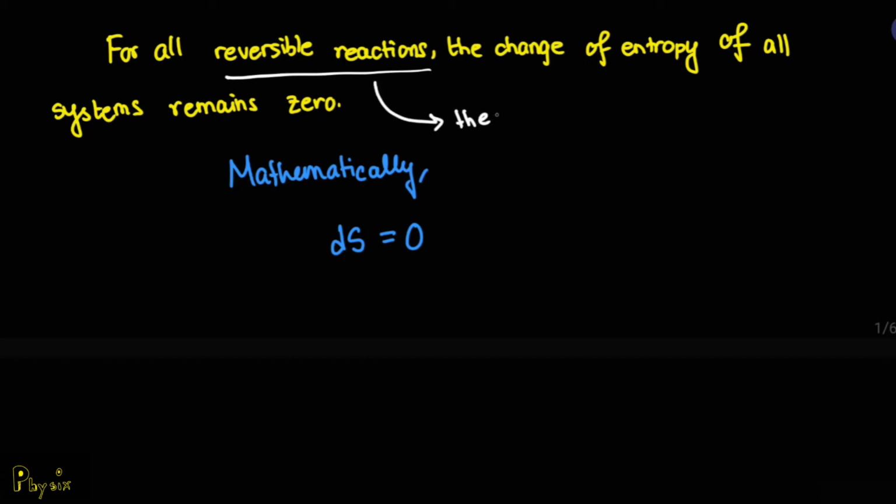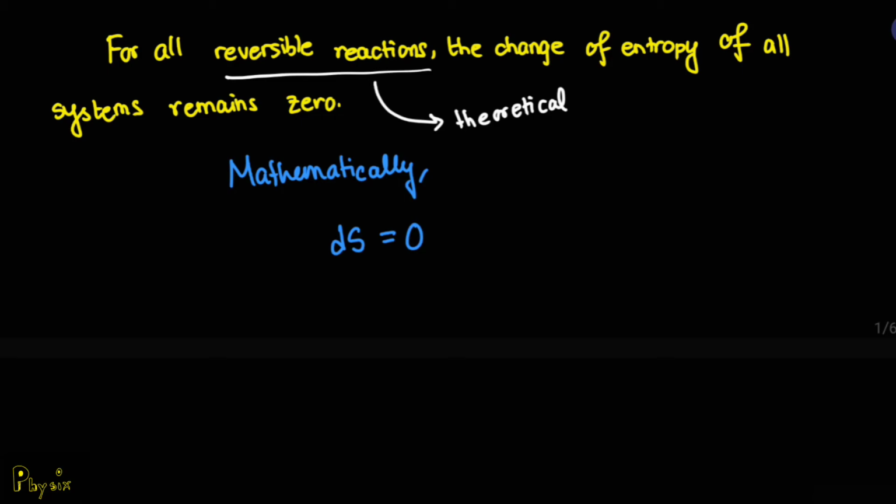So these are all theoretical concepts. So reversible reactions don't actually occur in our surroundings, and we only take those into consideration when we deal with theoretical stuff. So these aren't actually a thing, okay? So here we are dealing with the second law of thermodynamics, right?